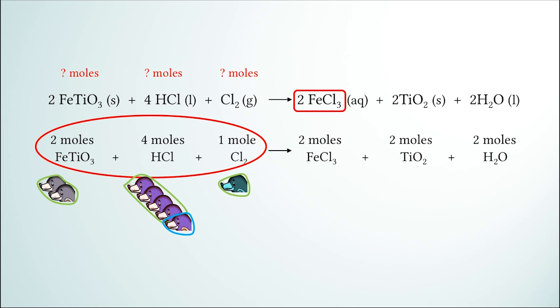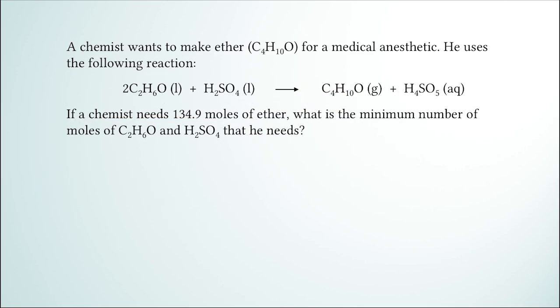So we can use stoichiometry to relate the amount of product we need to the minimum quantities of reactants we need. Here's an example. A chemist wants to make ether, which is C4H10O, for a medical anesthetic. He uses the following reaction: 2 C2H6O liquid plus H2SO4 liquid produce C4H10O gas plus H4SO5 aqueous.